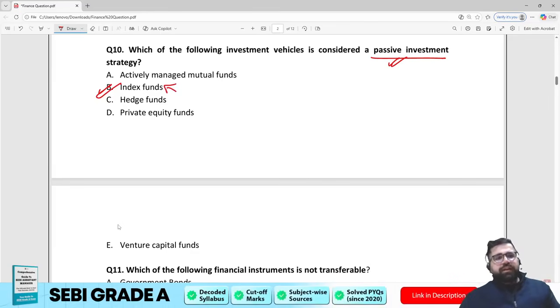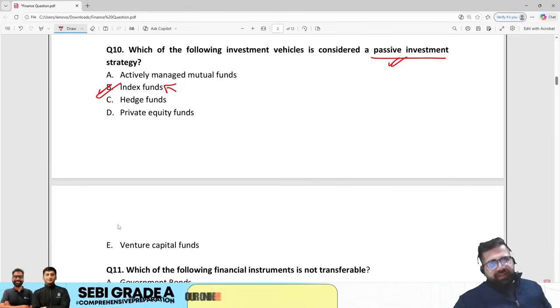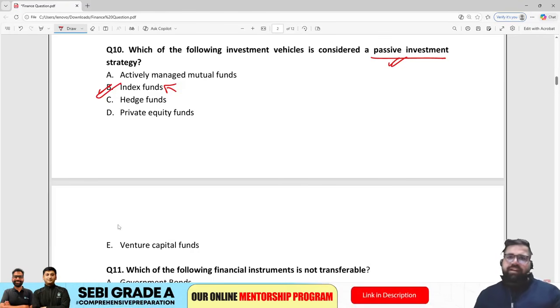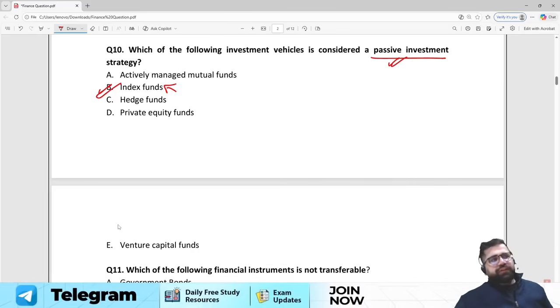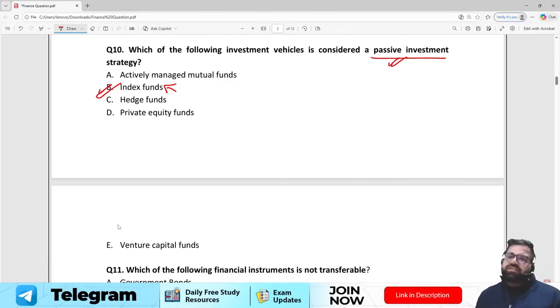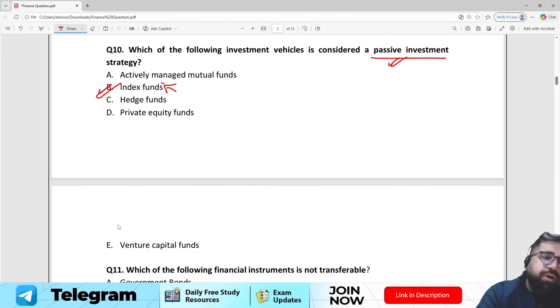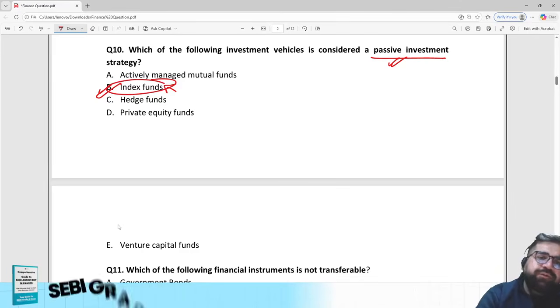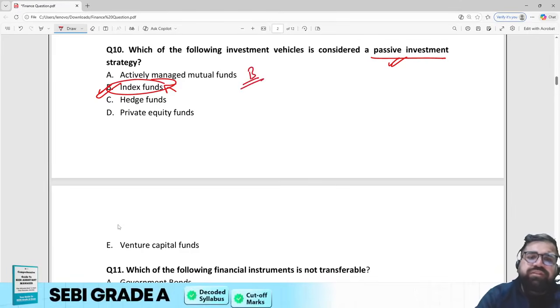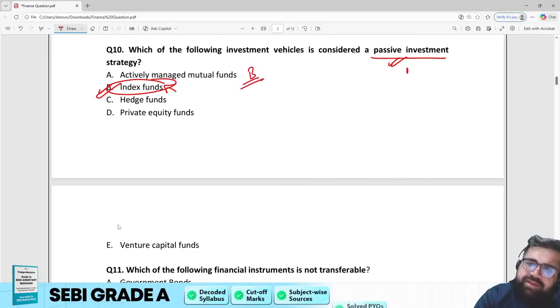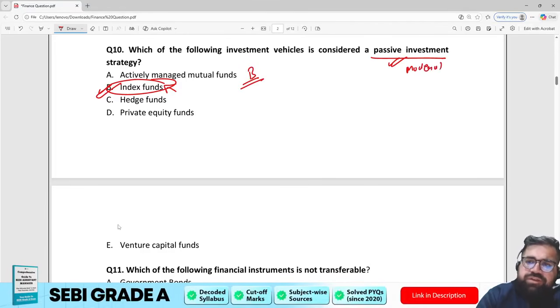fund, then you are just putting your money in an index like Nifty 50, Sensex, Nifty Next and whatnot, and the performance of the index will give you the returns. If Nifty is increasing, then your returns will also increase. Otherwise, you don't have any other option to allocate the money according to your choice, which you can do in multiple other investment vehicles, but this option is not available in an index fund. Therefore, the correct answer for question number 10 will be option B. I will take this as moderate because very few students know about it.